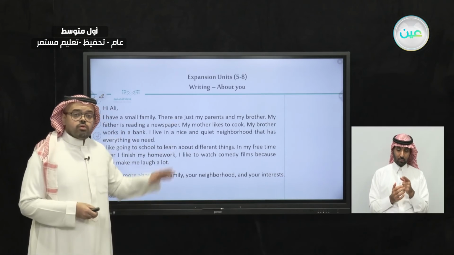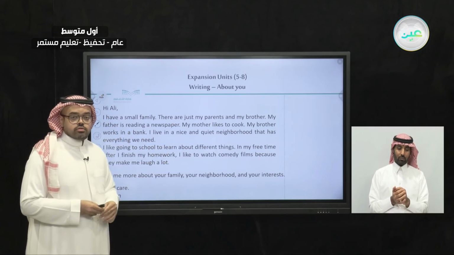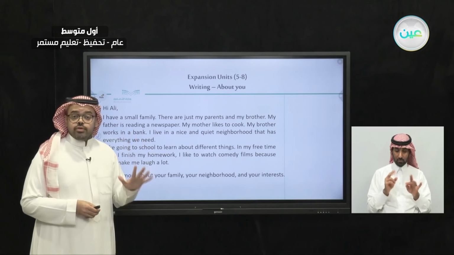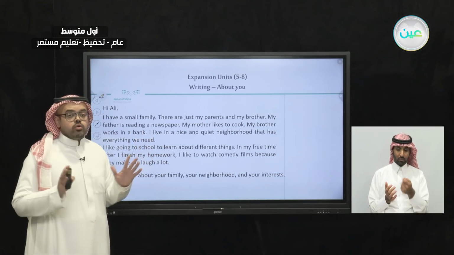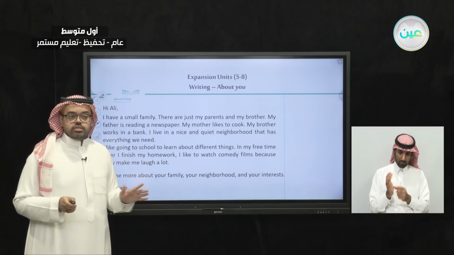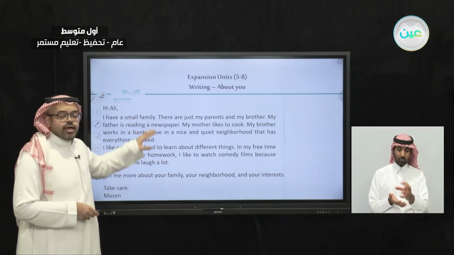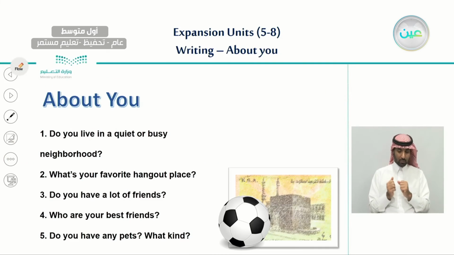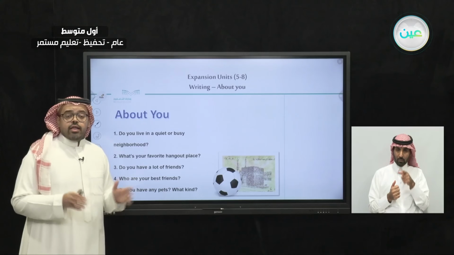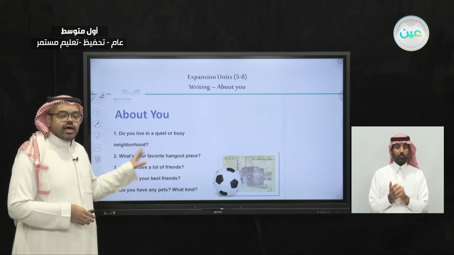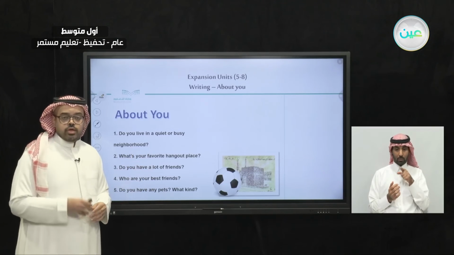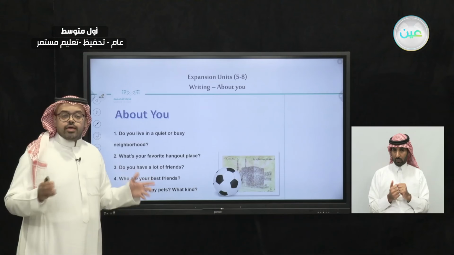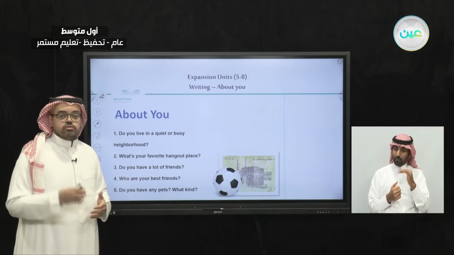You can also write a similar email to this. If you choose 5 pieces of information, and by using the parts of writing an email, you can write your own email. Here we started with a greeting, then the main text, and this is the closing I chose, and this is the signature. Now, in the last part of our lesson today, we have a couple of questions about you. Let's read those questions, and you can think of an answer that relates to you.